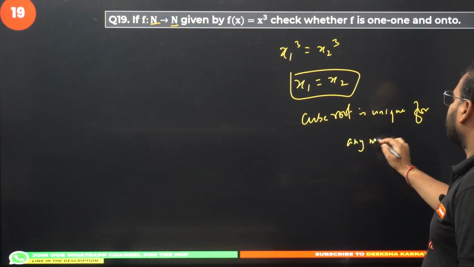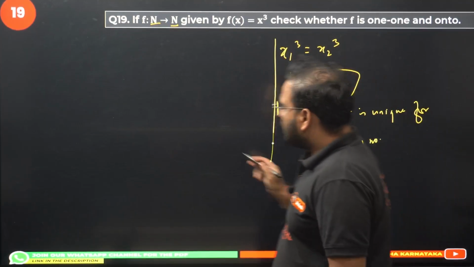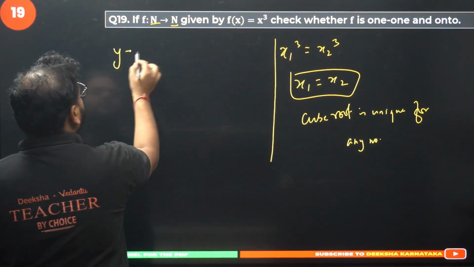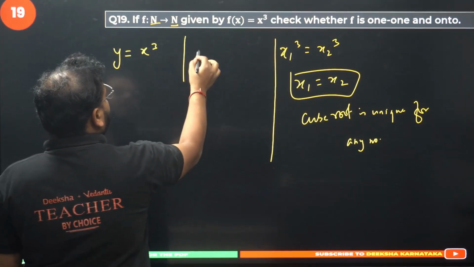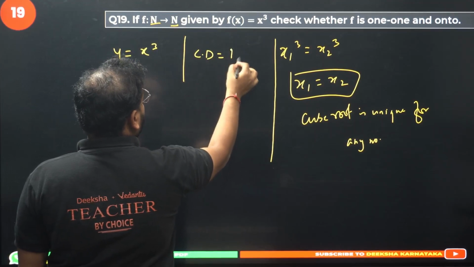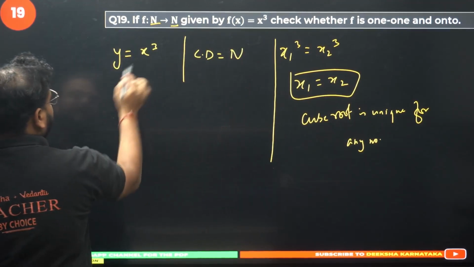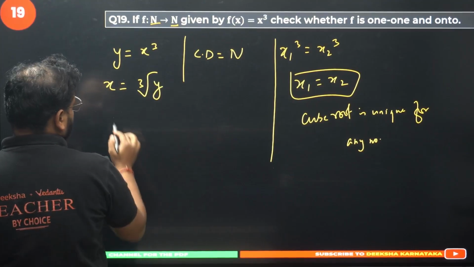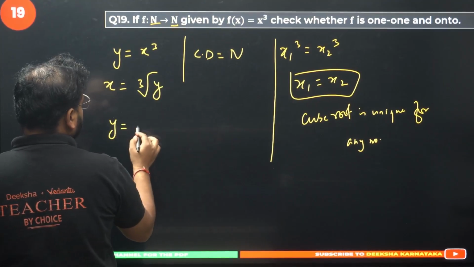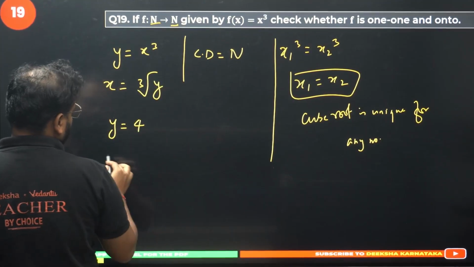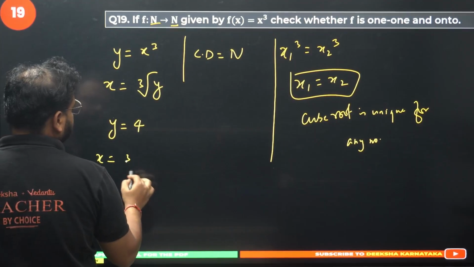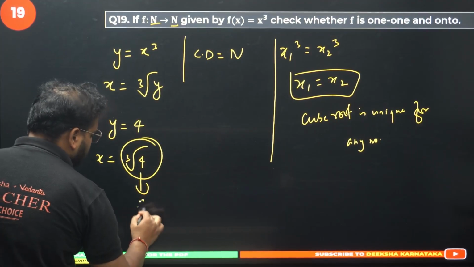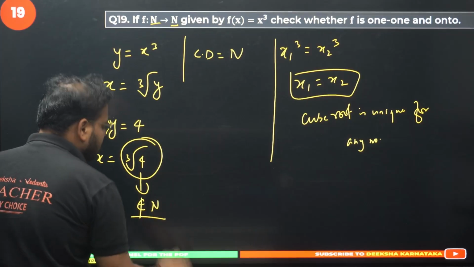What about onto? Think about it. Take here y equals x cube. My codomain is natural number. Find x value from here. You'll end up with cube root of y. If I take y value equal to, let's say, 4, what is x value for that? Is this value a natural number? This is not a natural number.